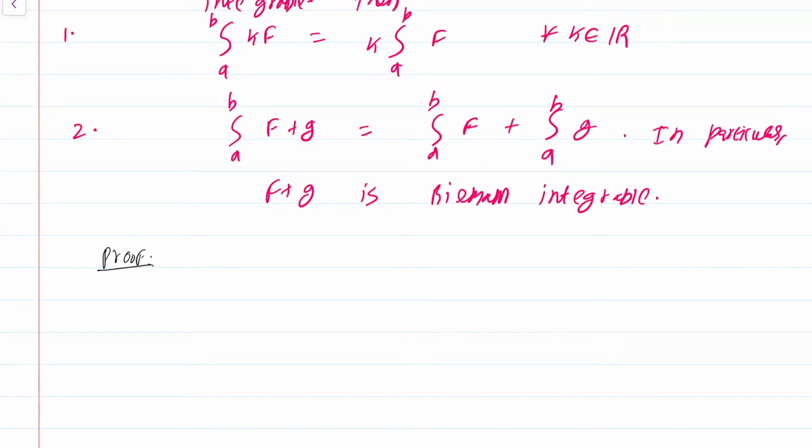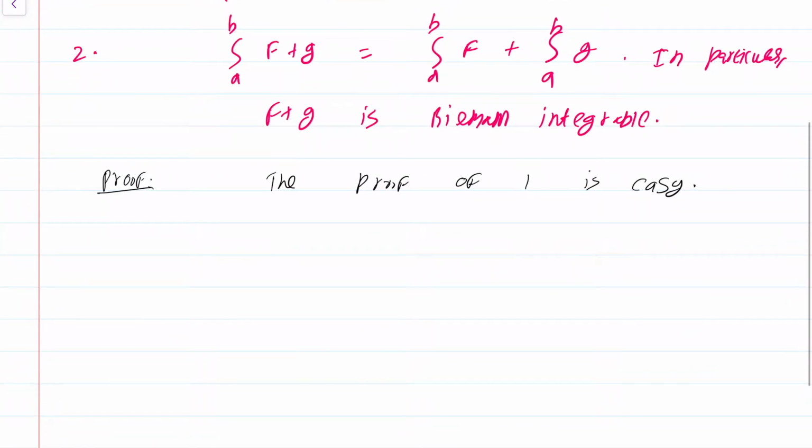The proof of one is easy, so I'm going to leave it to you to figure out how to prove 1. Let's start by proving 2. Proof of 2. Now what we have to do is show that f plus g is Riemann integrable, and not only that, we have to show that the integral of the sum is the sum of the integrals.